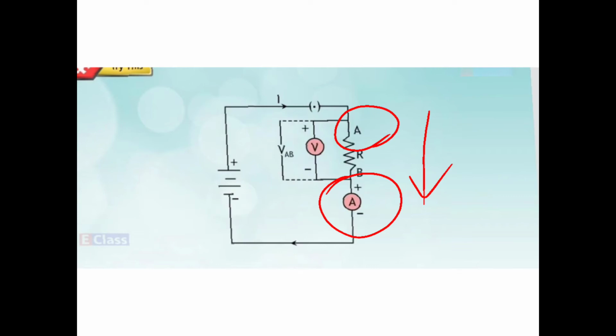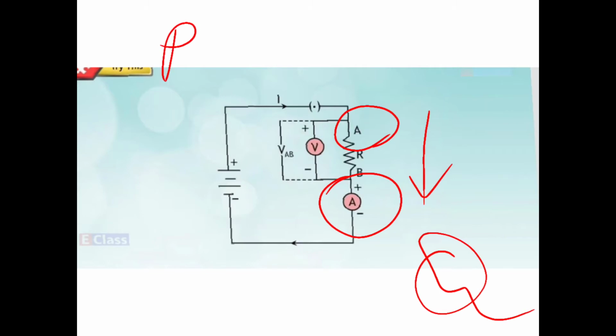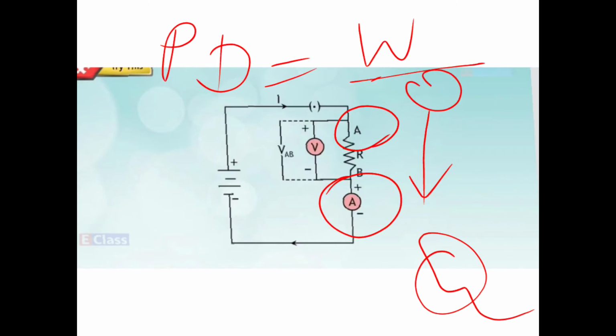Now say if Q charge flows from A to B, then what will be the work done? When we studied about the potential difference, we had seen that potential difference is the work done in carrying the unit charge from point A to B. So you have PD is equal to W upon Q, right?